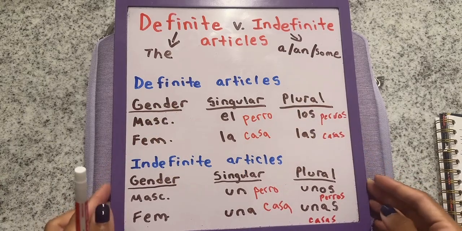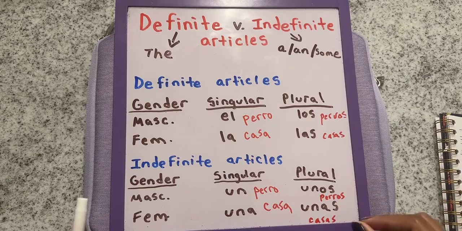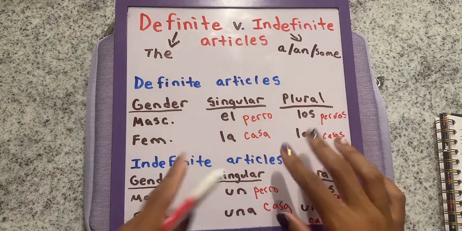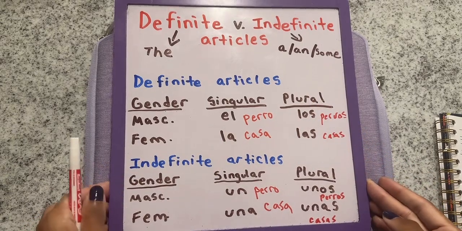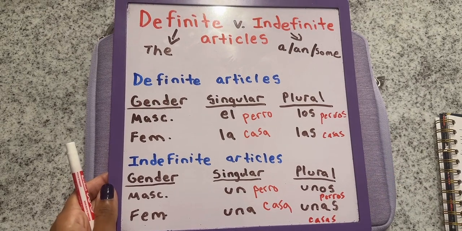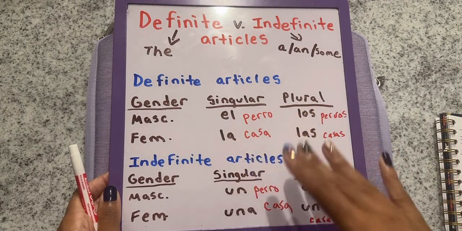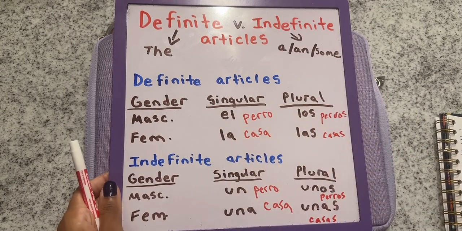I won't erase this, because we may have to refer back to it. I'll leave those up there too. I'm going to move this and we're going to do an activity now. I want to see how we are with our indefinite versus definite articles. I hope you all have been paying attention and looking at the chart, because now we're going to do an activity here.